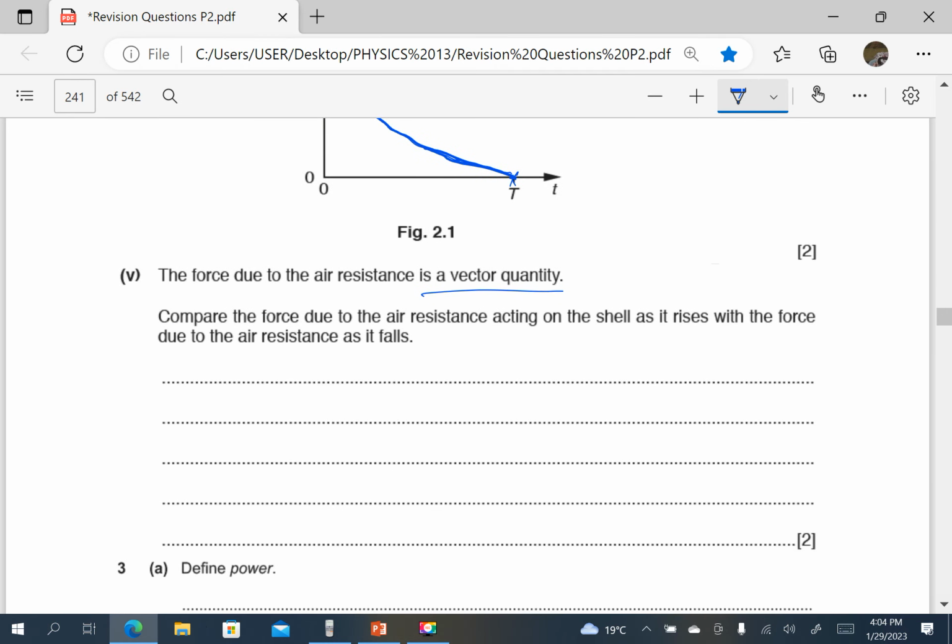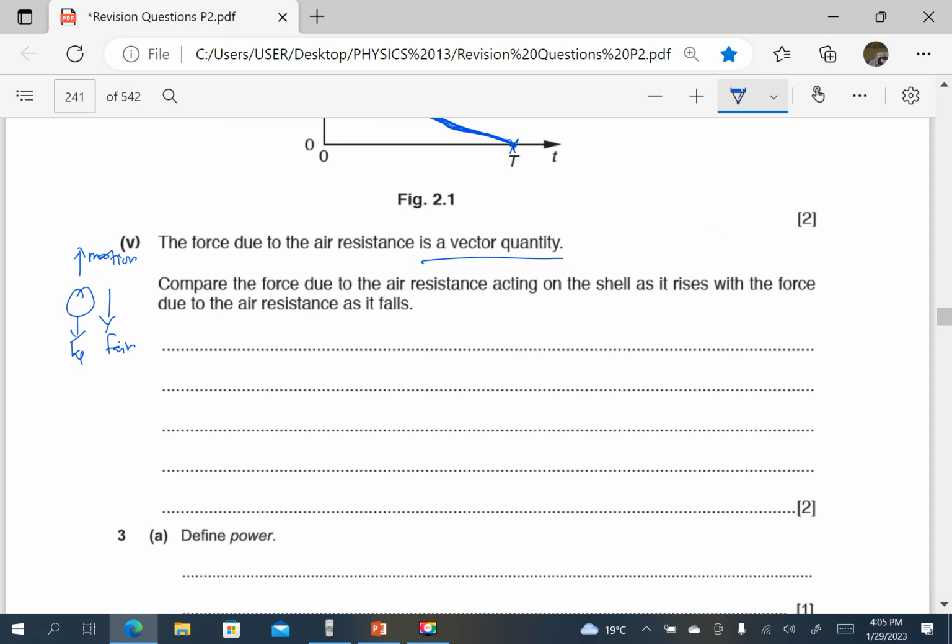So let's look at initially when it is rising. If it is rising, the weight is downwards, the motion is upwards. So the force due to air resistance is going to be downwards. Remember, it is rising. What is happening to the speed? The speed is decreasing. That means the air resistance downwards decreases. So the resultant force downwards decreases.